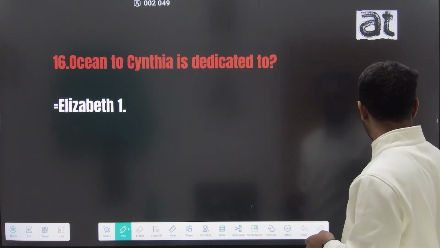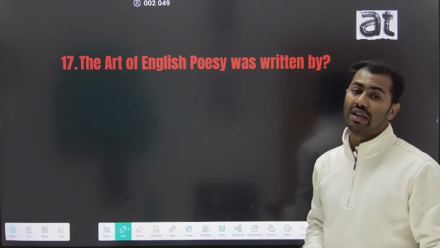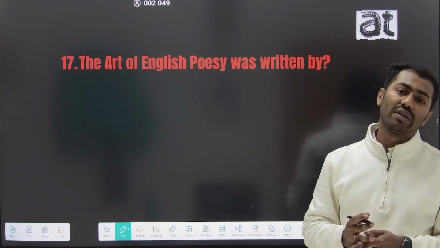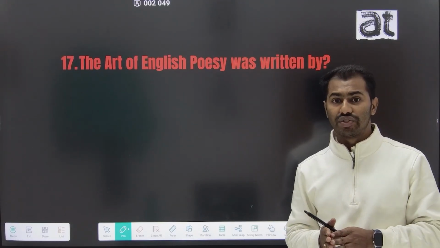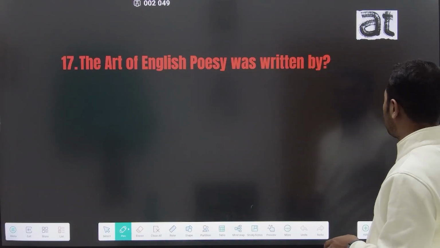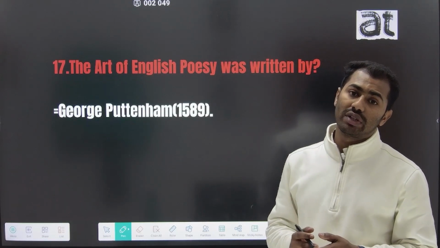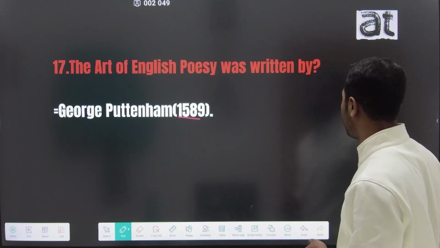And the 17th question is The Art of English Poesy was written by whom? The Art of English Poesy deals with different forms and different types of poetry. This work is written by the author George Puttenham. George Puttenham wrote the work The Art of English Poesy in 1589.